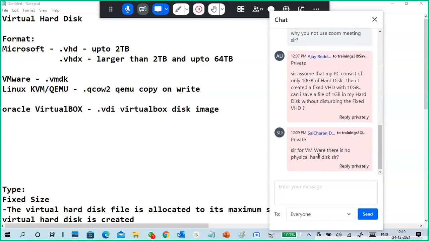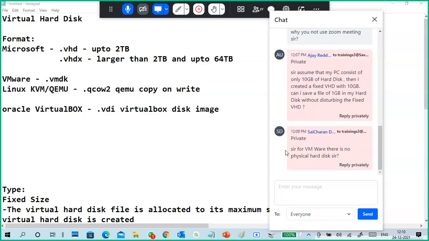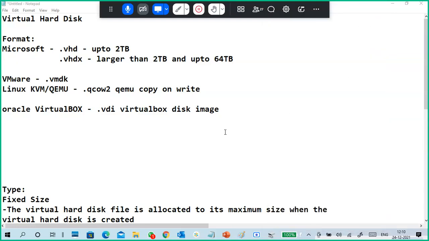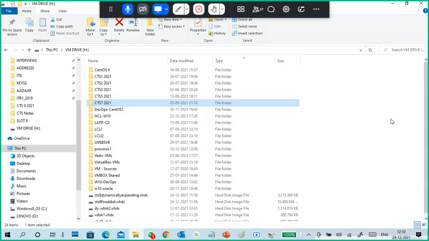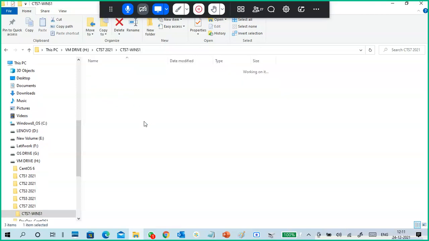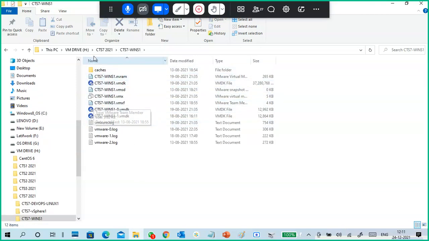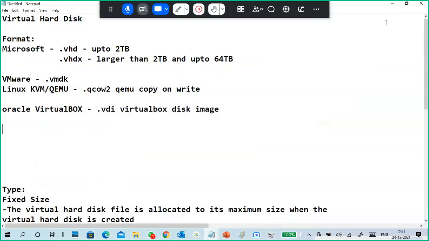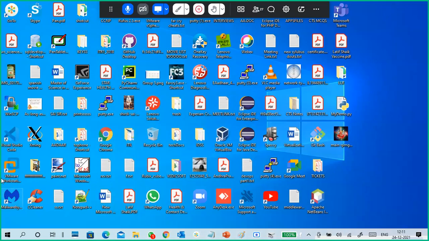For VMware, there is no physical hard disk. That I will tell. Because we don't see where it is created, that's another problem. But look at it, guys. This is VMware when I create a virtual machine. We can see this is my VMware Workstation Pro.